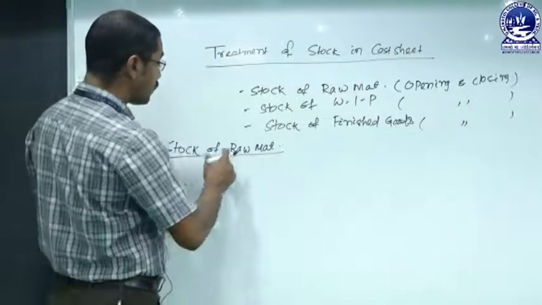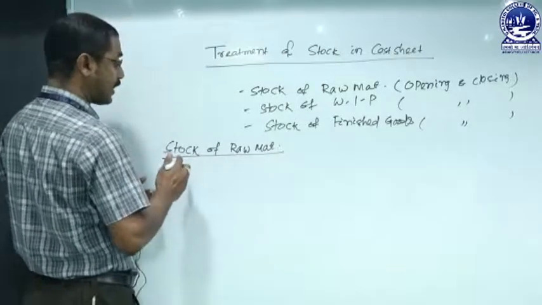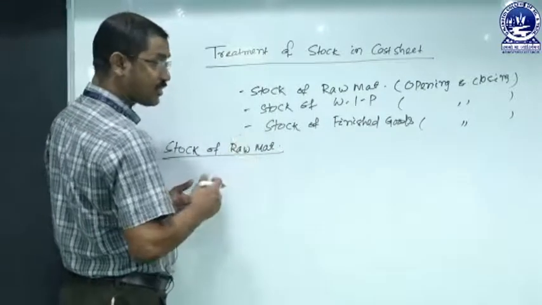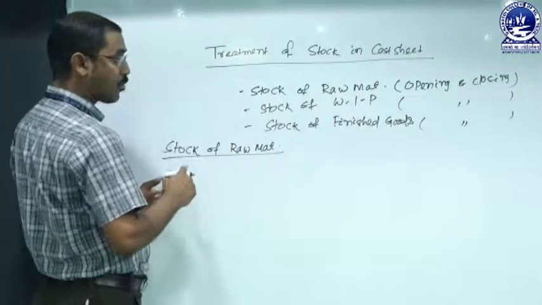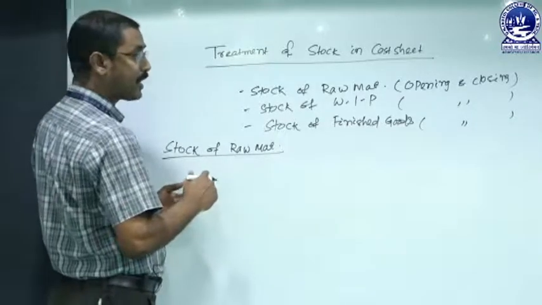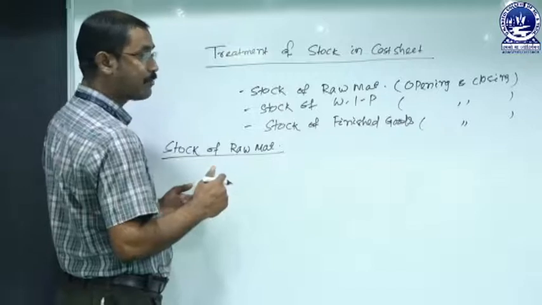So how is the stock of raw material treated? If there is opening stock of raw material as well as closing stock of raw material, this opening and closing stock should be treated before finding out prime cost.